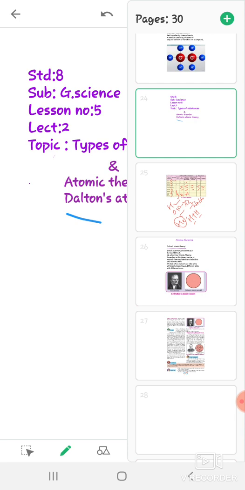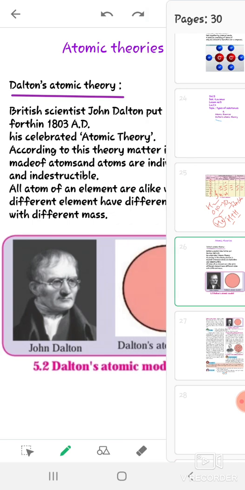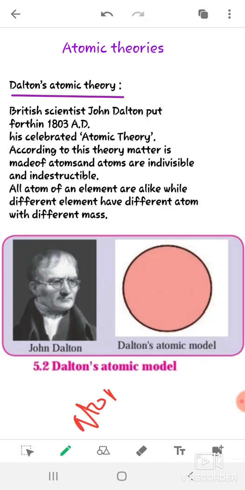As I told you, Democritus, a Greek philosopher, came with the idea of an atom, and the word atom comes from a Greek word, that is atomos. We have already learned this. This atomos means indivisible.